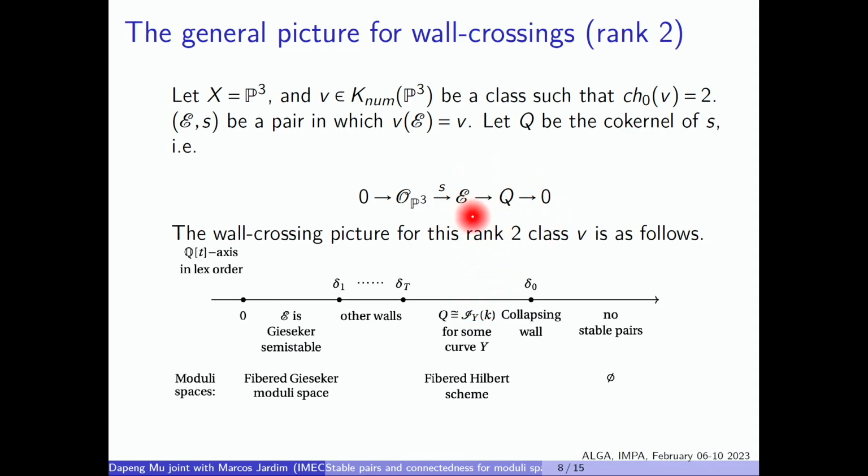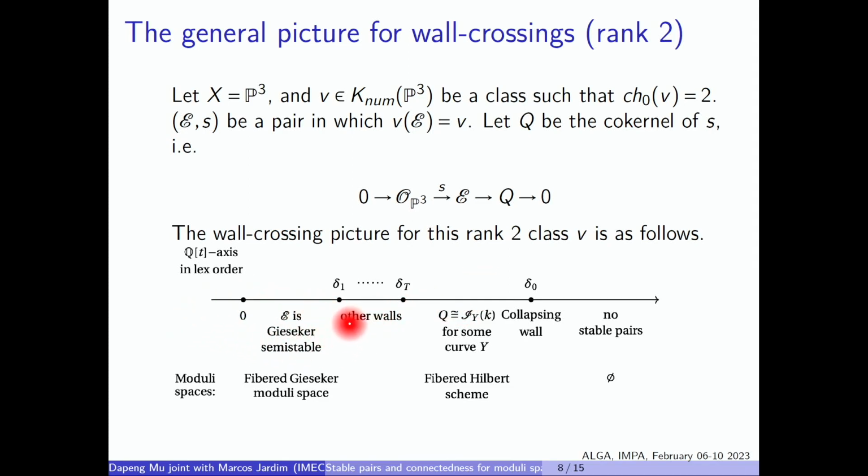So meaning in this chamber, we do have a flat family of pairs. Every pair corresponds to a curve. Every sheaf corresponds to a curve. And this is what we want. So maybe let me put a quick remark.